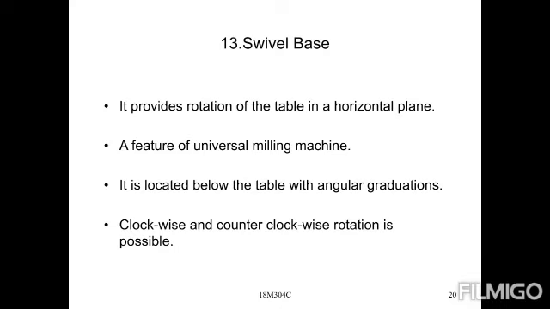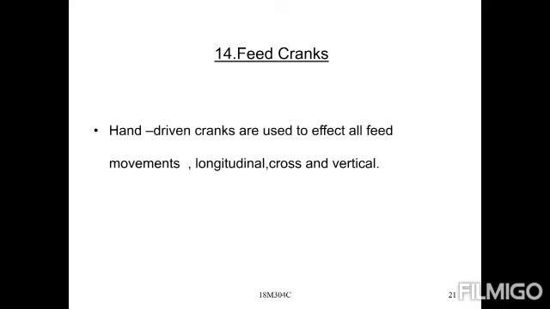These are the main things. Then next, feed cranks are provided. Feed cranks are hand driven and affect the feed movements. These are the three types of feeds, and cranks are provided for them.